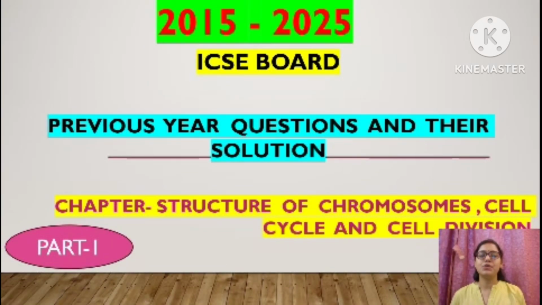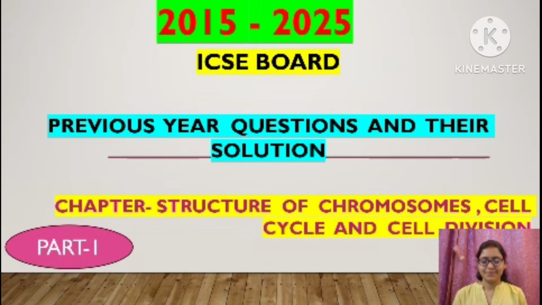Today in this video, I am going to discuss the previous year board questions which I have taken from the year 2015 to 2025. And all the questions I have taken from chapter 1, that is structure of chromosomes, cell cycle and cell division. Since discussing 10 years questions in one video will be quite lengthy, I have made two parts of this video. Today I am going to discuss part 1.